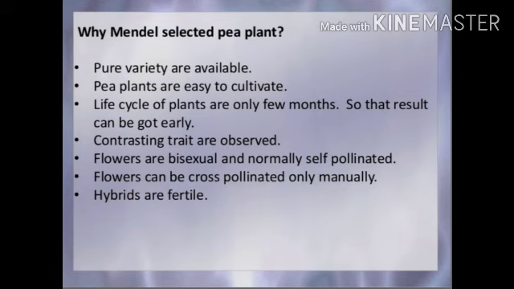Flowers of the pea plant are bisexual and normally self-pollinated. Next, the flower can be cross-pollinated manually. And hybrids are fertile. Okay, so these are some points on the basis of which he selected the pea plant.